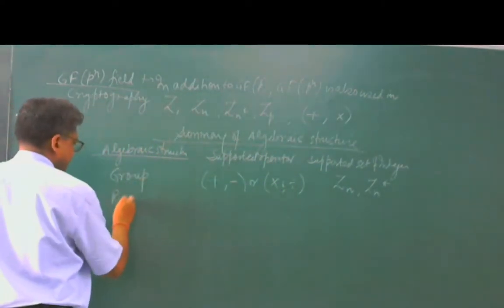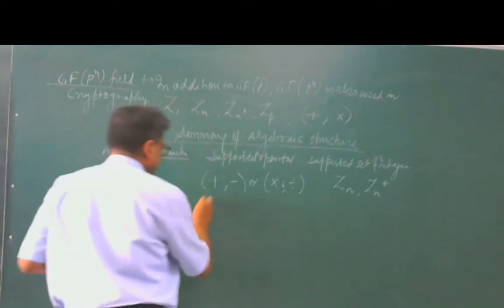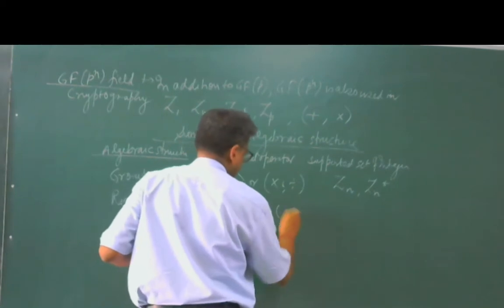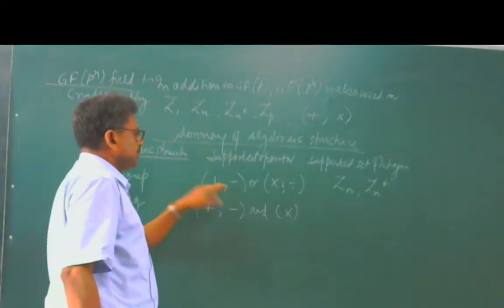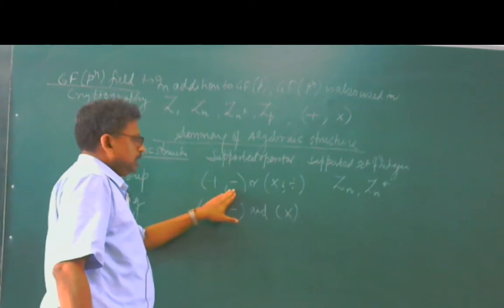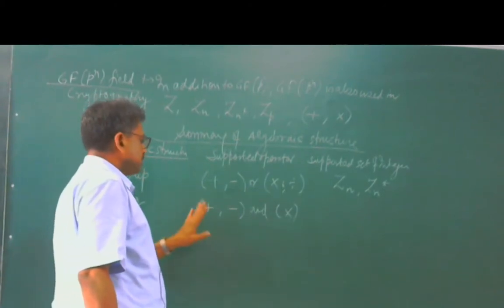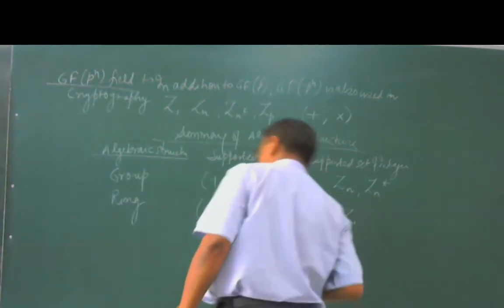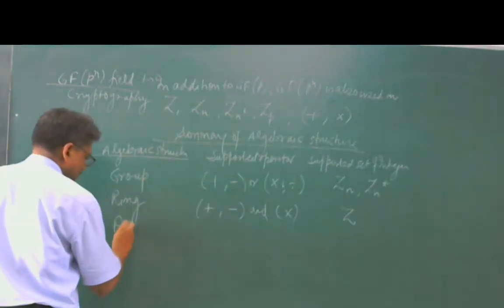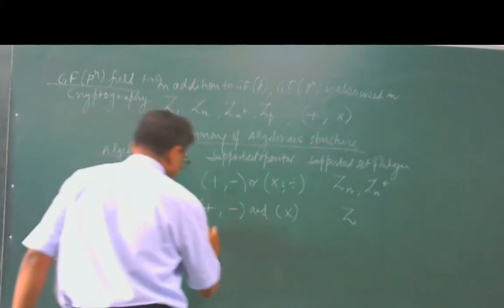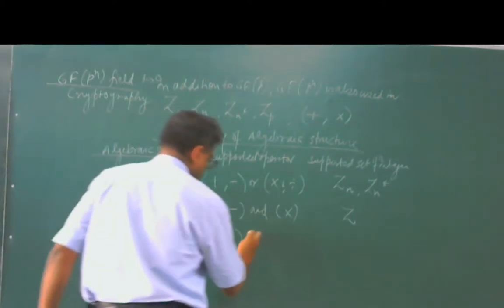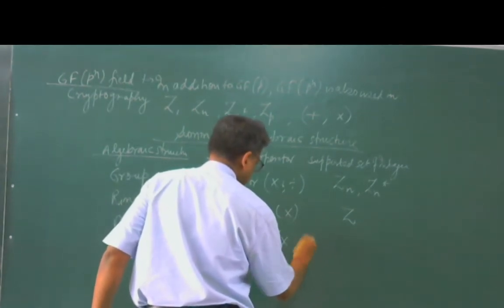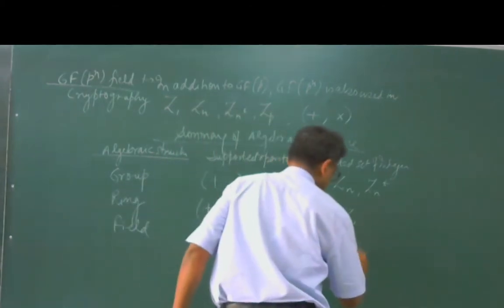Second one is ring. Ring has plus and minus or multiplication operators. Why is it "or"? Because only one operator is used in a group, but here we have two operators, so either plus, minus, and multiplication, and the supported set is Z. And the field has plus, minus, and it is also supporting two operators. So that is why "and" has been written, and it is supported by Zp.